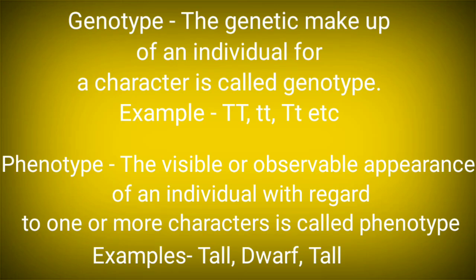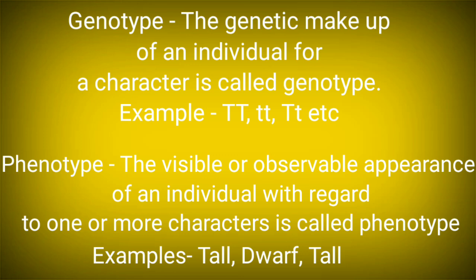Genotype. The genetic makeup of an individual for a particular character is called genotype. For example, capital T capital T is the genotype for tall, small t small t for dwarf, and capital T small t is the genotype for the character tall.